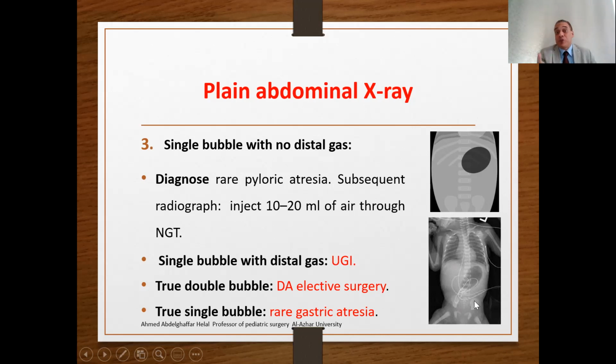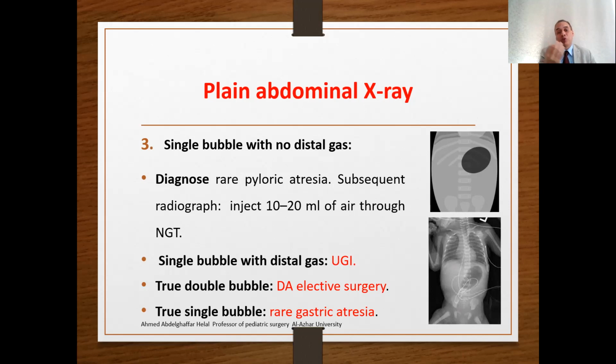We described these pictures in previous lectures in the rare case of pyloric atresia. However, before deciding that this is a single bubble with no distal gas diagnostic of pyloric atresia, please perform a subsequent radiograph. Number one, repeat the X-ray. Number two, please inject 10 to 20 mL of air through the nasogastric tube.